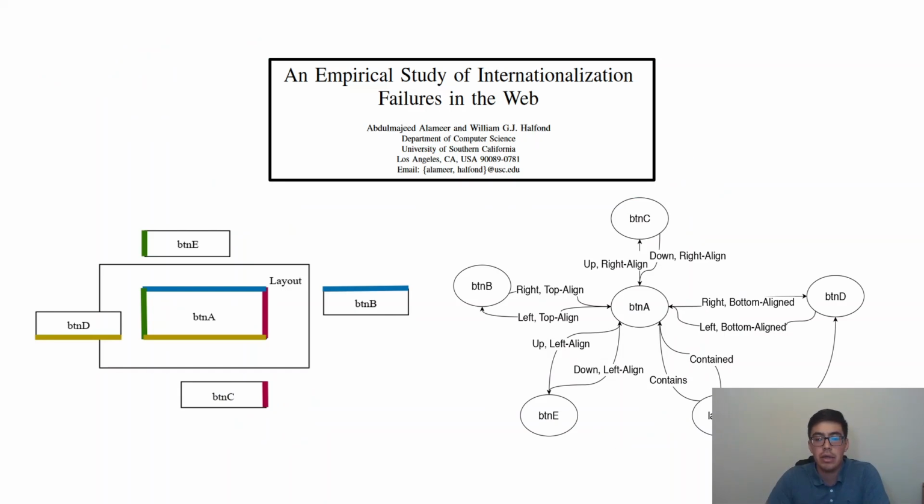Following the last idea, the layout graph is a graphic user interface model that depicts the relations between all graphic user interface elements. It was proposed by Alameer and Halfond in their paper, An Empirical Study of Internationalization Failures in the Web.